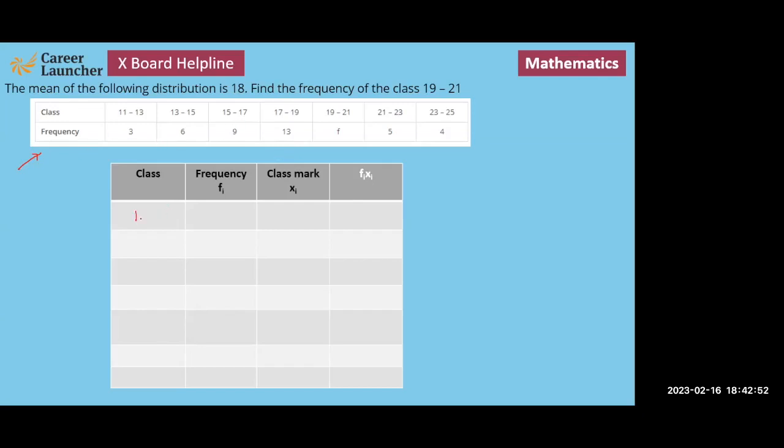So we have class 11 to 13, frequency is 3, and class mark of this is 12. So if I want to find fi into xi, that becomes 36.